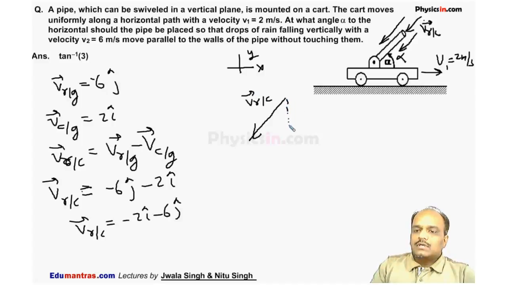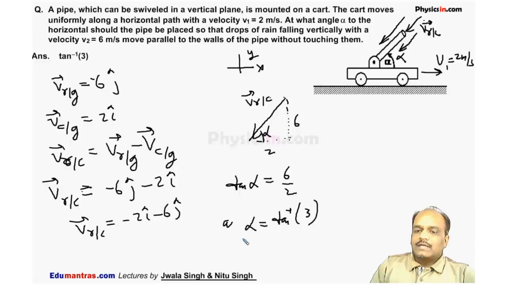So the horizontal component of the rain and vertical, this is 2 and this is 6. If this angle is alpha, I can say tan alpha is equal to 6 by 2, or alpha is equal to tan inverse of 3. This is the answer. We have to mount this pipe at an angle of tan inverse 3.